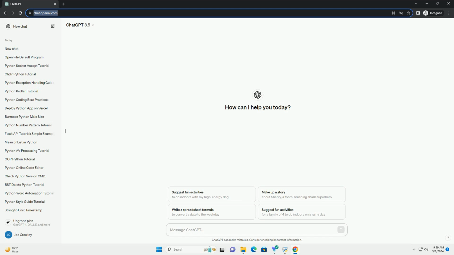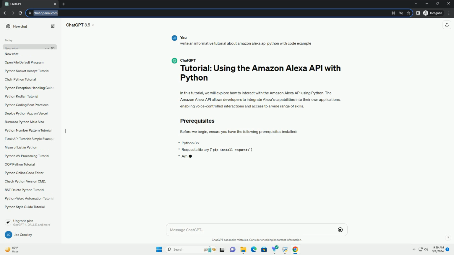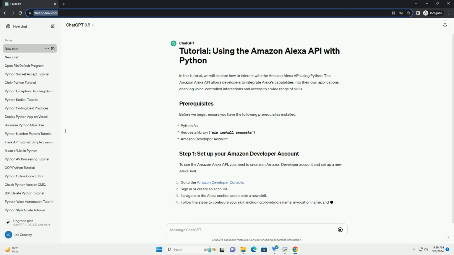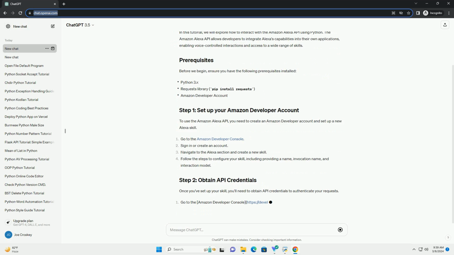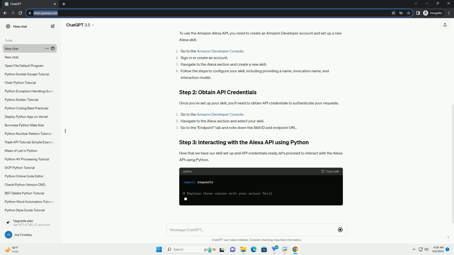In this tutorial, we will explore how to interact with the Amazon Alexa API using Python. The Amazon Alexa API allows developers to integrate Alexa's capabilities into their own applications, enabling voice-controlled interactions and access to a wide range of skills.